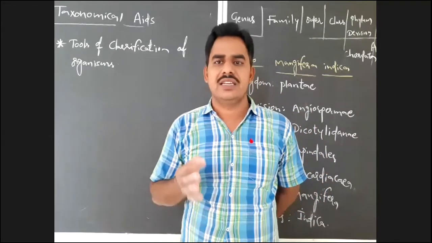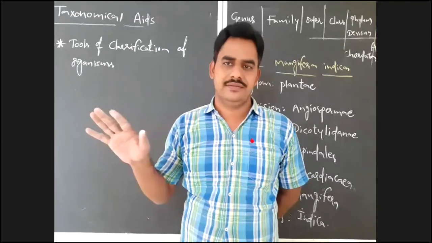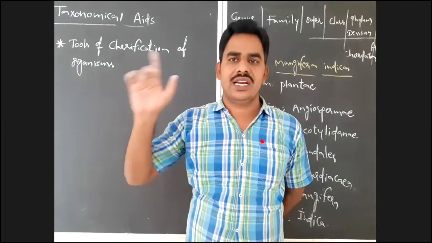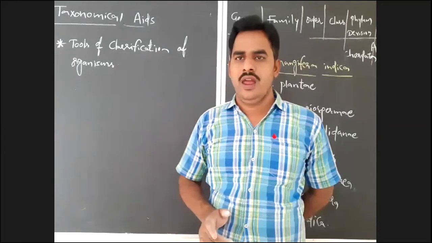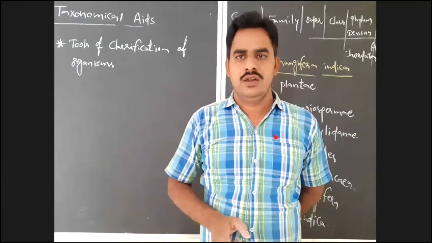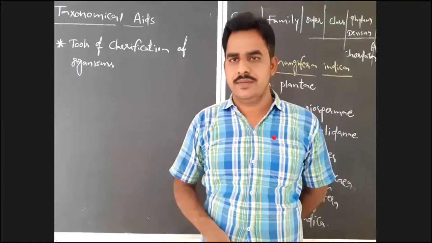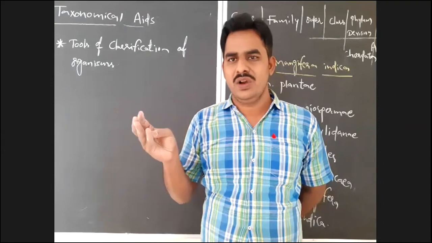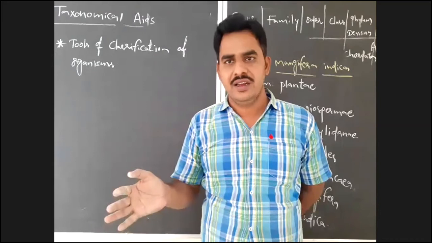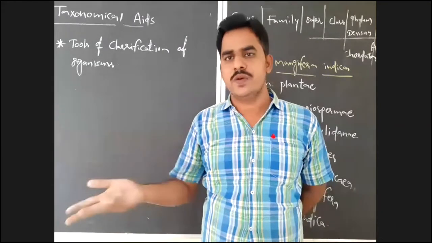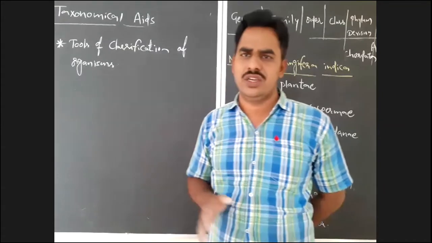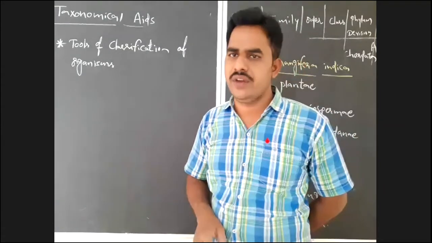So, what is a taxonomical aid? Anything which is useful for the classification of organisms, or anything which will provide knowledge to classify the organisms. So either it is a book, or it is a channel, or it is a paper, or it is any technique, or any principle, or any procedure, or even any information or any preserved or stored information.